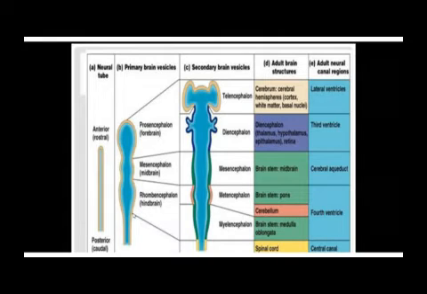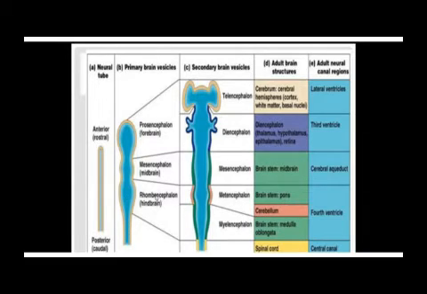And these dilations are known as vesicles. Remember, the dilations are known as vesicles. So I have a forebrain vesicle. The other name for forebrain vesicle is prosencephalon. Then you have the midbrain vesicle, which is known as the mesencephalon. And then the hindbrain vesicle, which is known as the rhombencephalon.